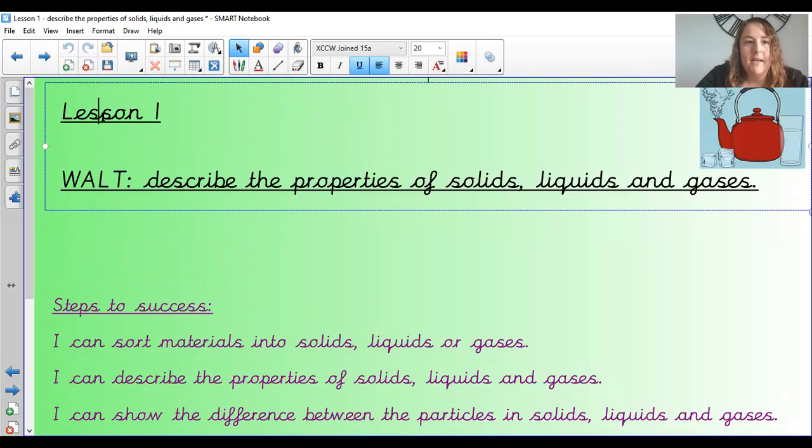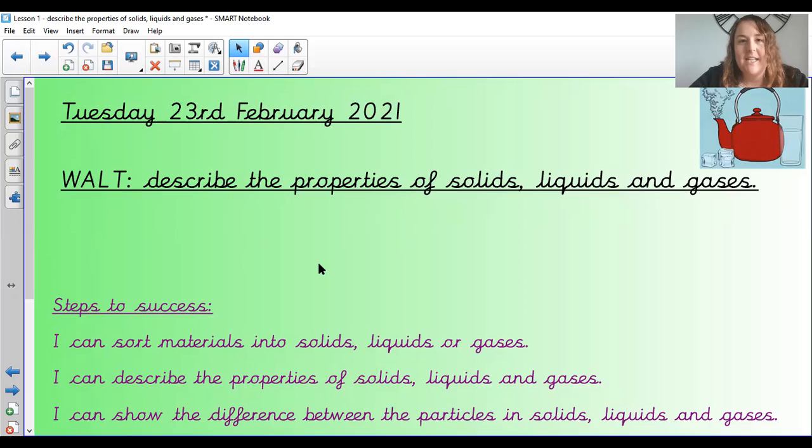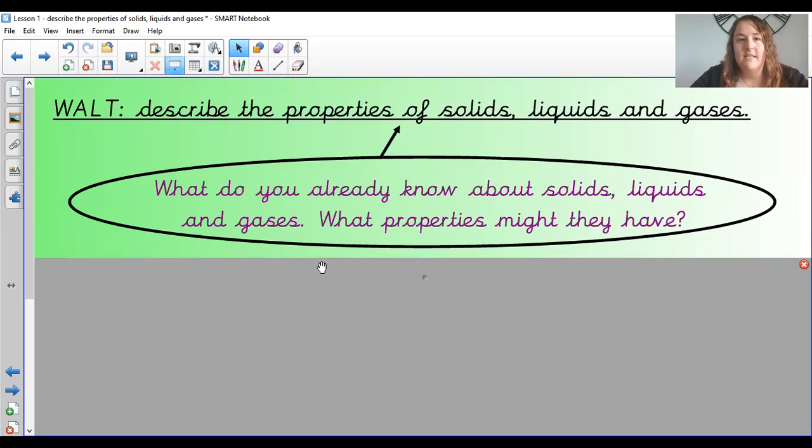And lesson 1 up here, this should say this is for Tuesday, the 23rd of February, 2021, in case you want to pop the date in your book. Okay, so let's get started.